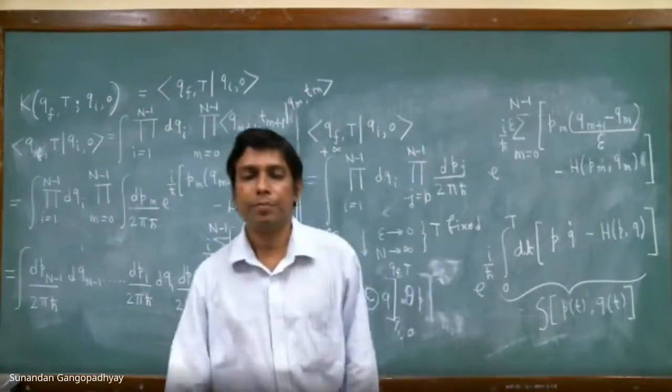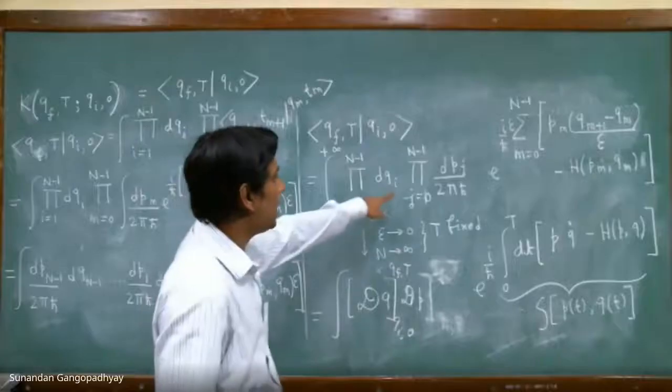Yes, please. In the previous line before the last line, where you have introduced the j notation, should not the m be replaced by j? Which one? This line? Yes, you have in the integration the j notation, j is summed over from 0 to n minus 1, so in the exponential you have written m, it should be j, I think.